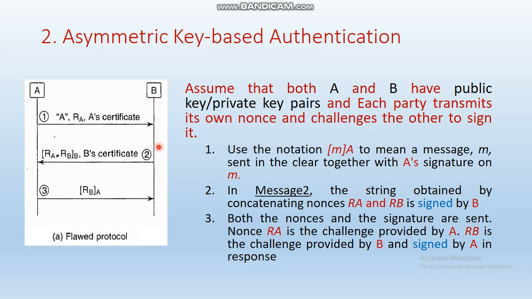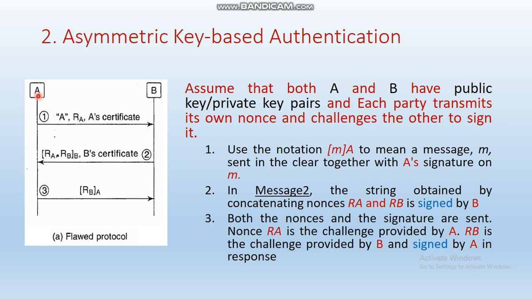Here party B sends back its certificate, to share the public key information of party B. Then, for the message it has received, RA, both the RA and RB values are signed by party B. If you use a notation like M of A, that means the message M is signed by party A. Similarly here, both RA and RB values are signed by party B, and this signed document is sent from party B to A.